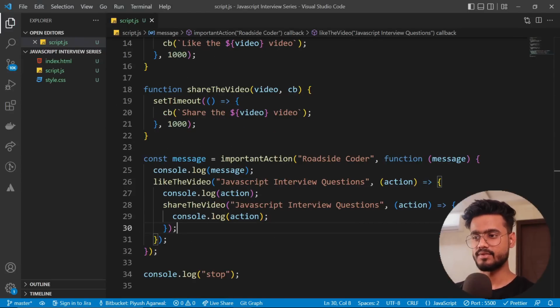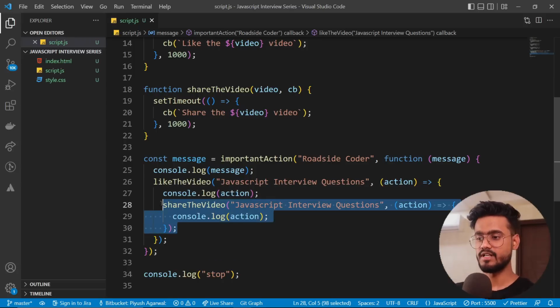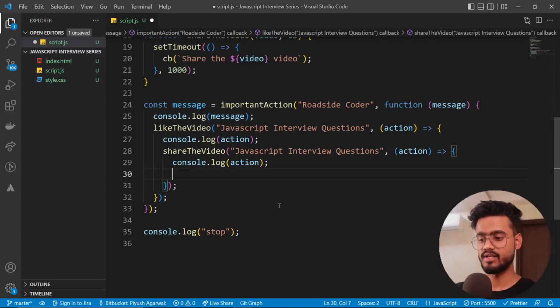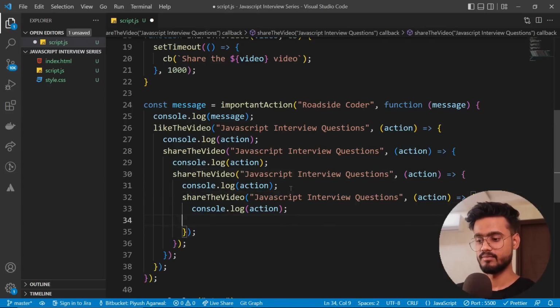But did you notice something? This nesting of these callback functions has made our code a little bit messy. Let's say we had more such callback functions, right? Because obviously when we're working in a company or on production code, our code won't look this simple. It will have more nested functions inside of it, like this.